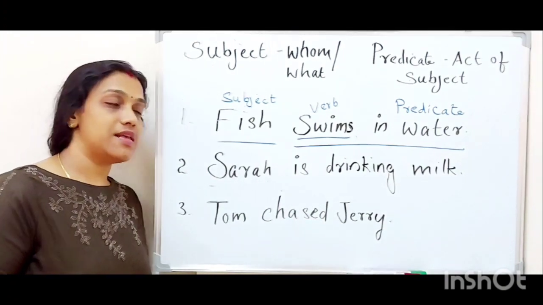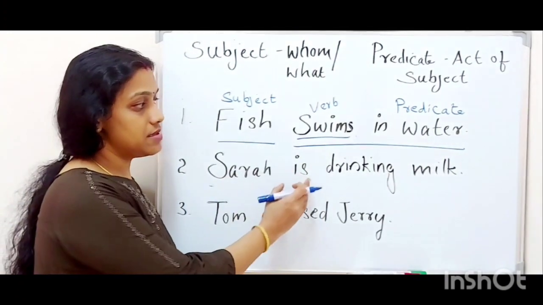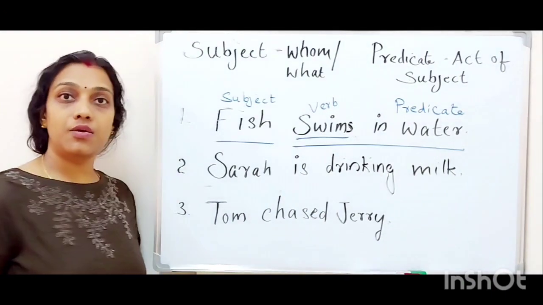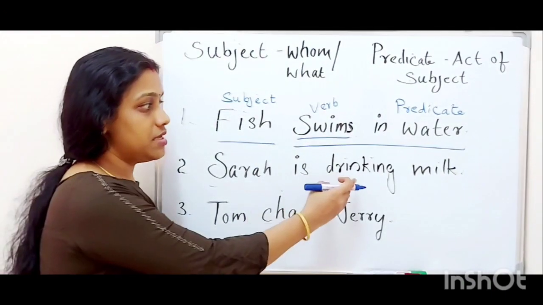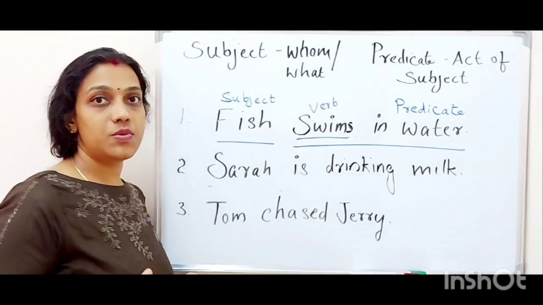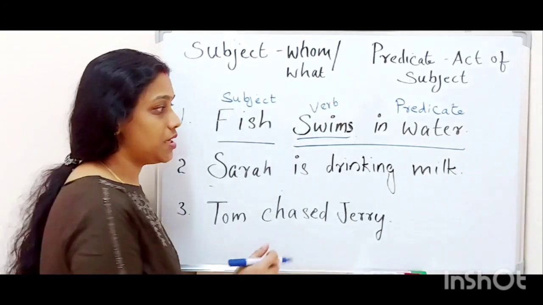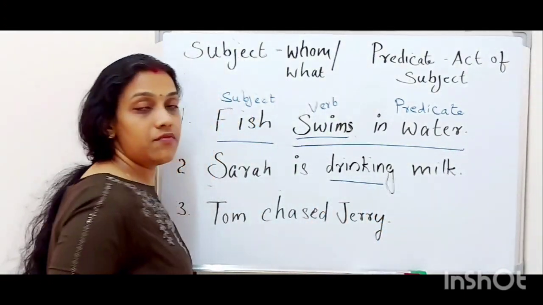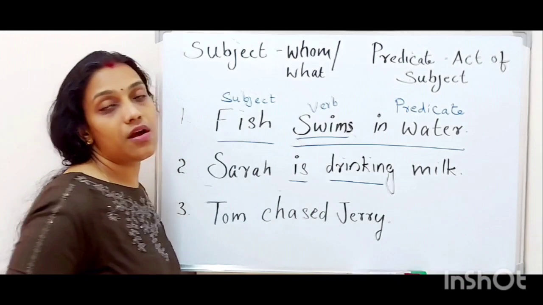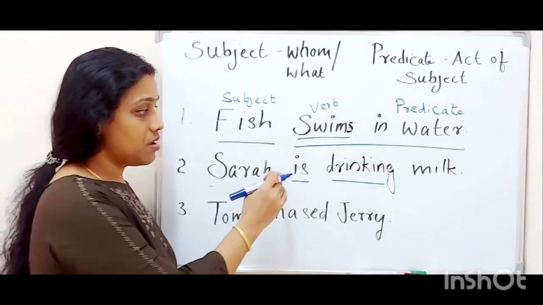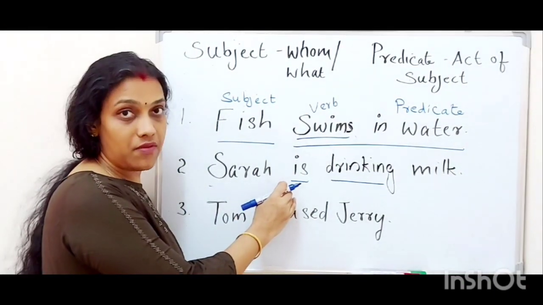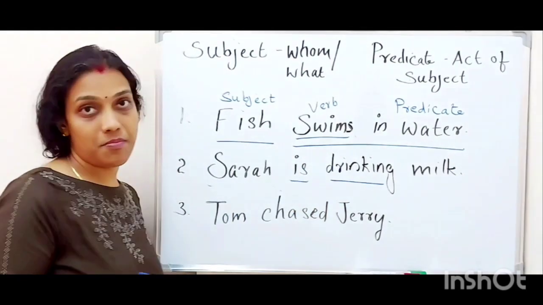Now we'll see the second example. Sarah is drinking milk. Here what is the verb here? Drinking is there. Which one is the verb? Here there are two verbs, right? Drinking is our main verb and is is our auxiliary verb. So is is auxiliary verb or helping verb, and drinking is our main verb.